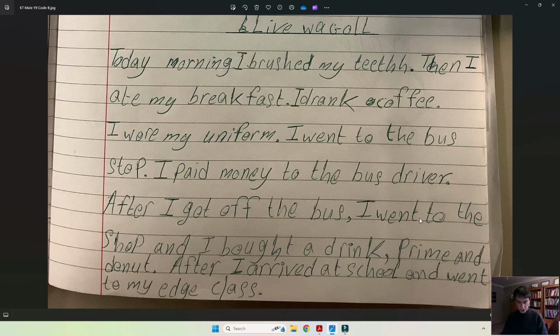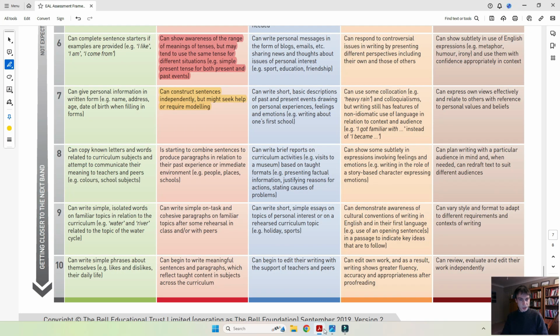After I got off the bus, I went to the shop, so that is definitely true, but the learner is not trying to create paragraphs, which means that this descriptor is partially done, but not fully, which means, again, it could be our area to develop. So I'm going to mark this again in red to suggest that this can be potentially a language target. We've got 2 left to look at.